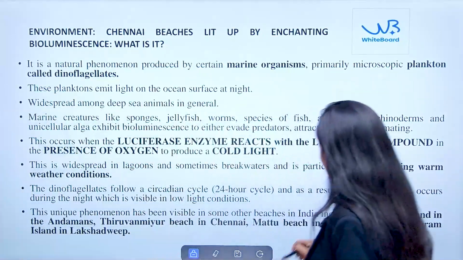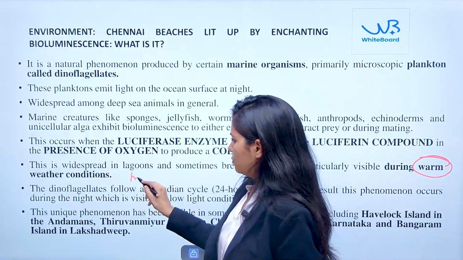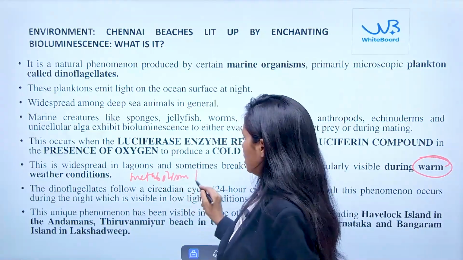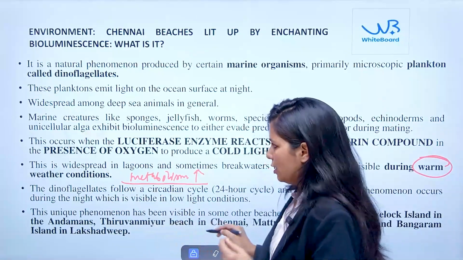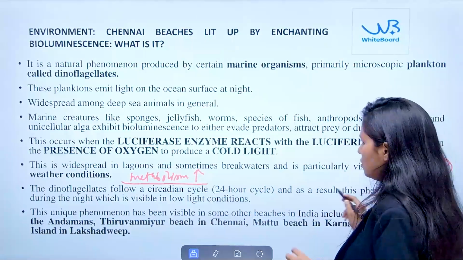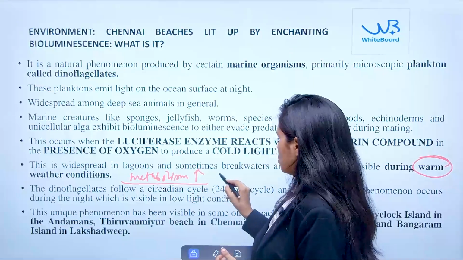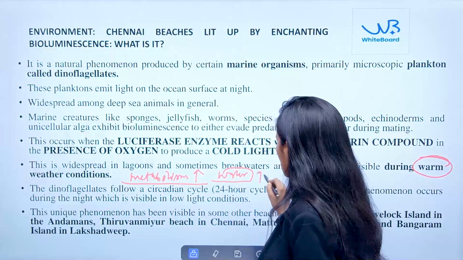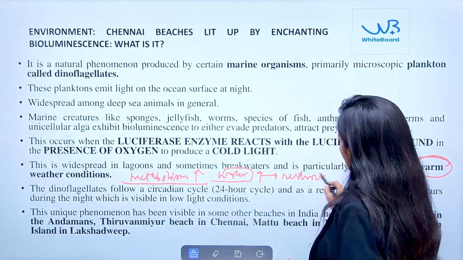The reason is that during warm conditions the metabolism of these organisms will increase, and they will further replicate. Another important aspect is that when there is warm weather, the water temperature will increase, which basically restricts the mixing of water.